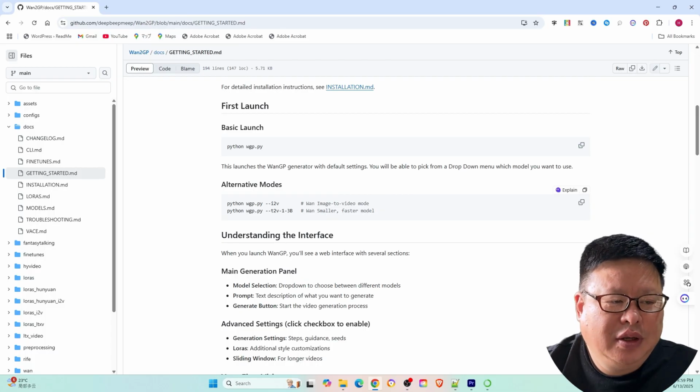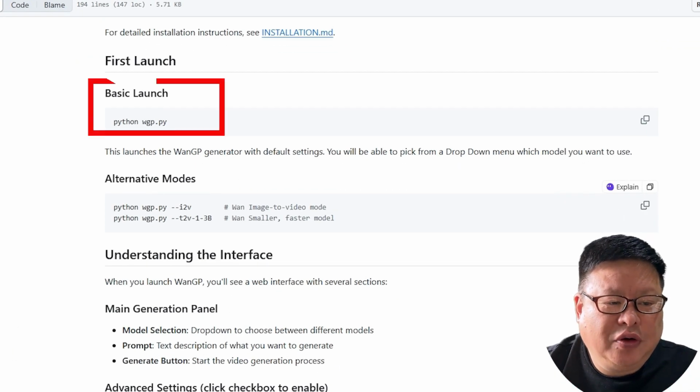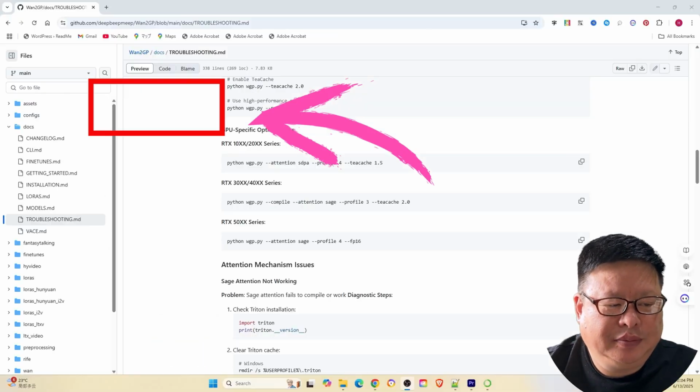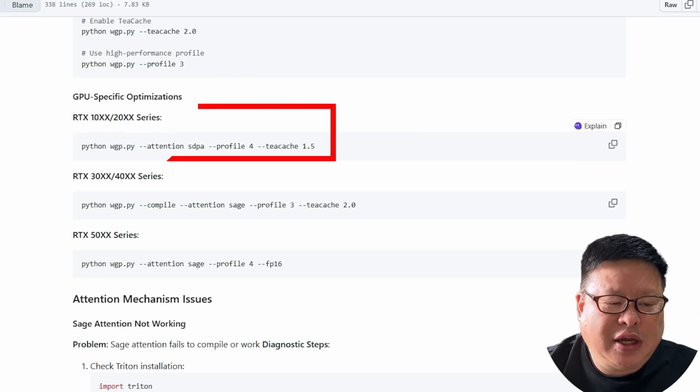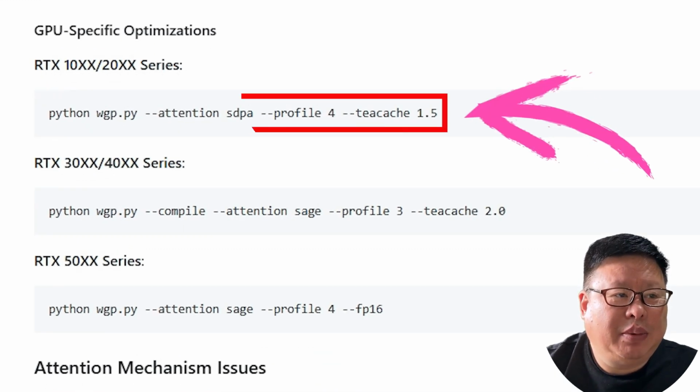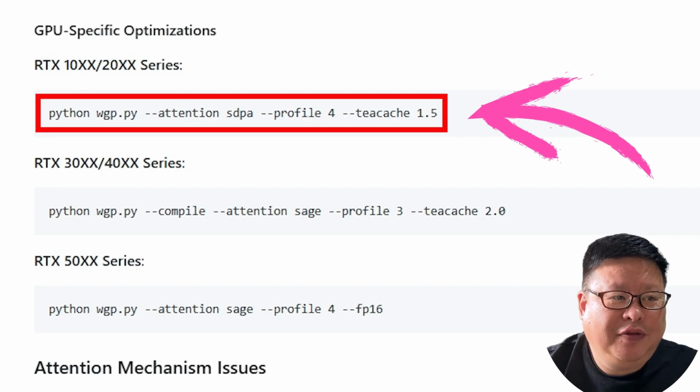Running the model. For normal GPUs, run the following command: python wgp.py. For older GPUs, for example RTX 2070, use optimized settings for low VRAM. python wgp.py --attention sdpa --profile 4 --teacache 1.5.